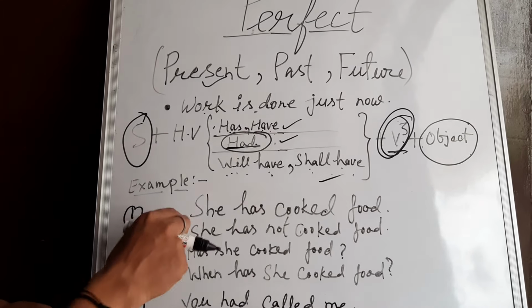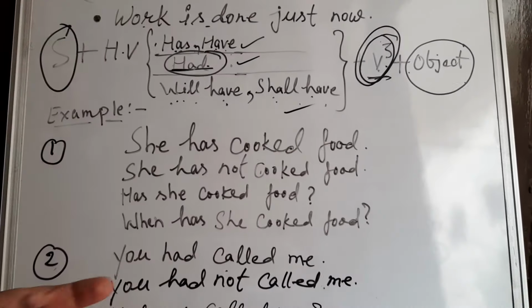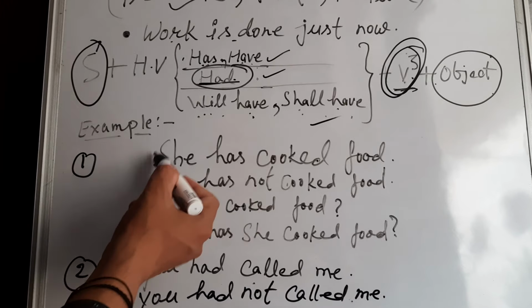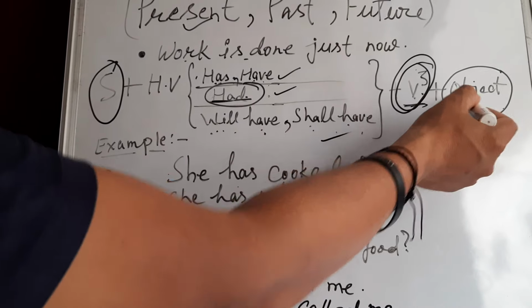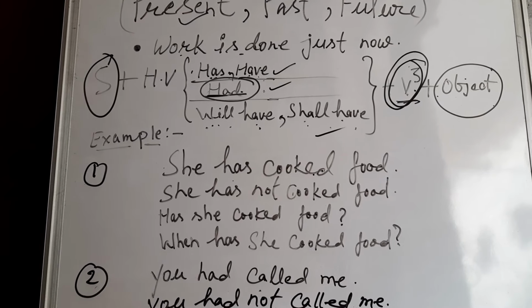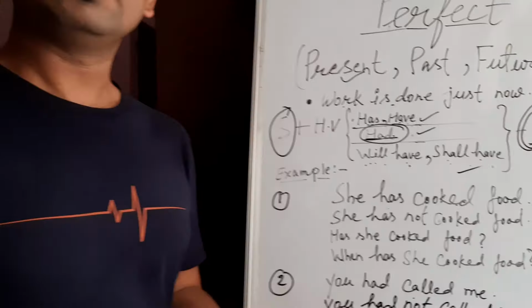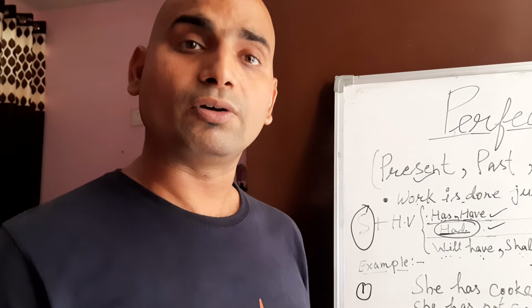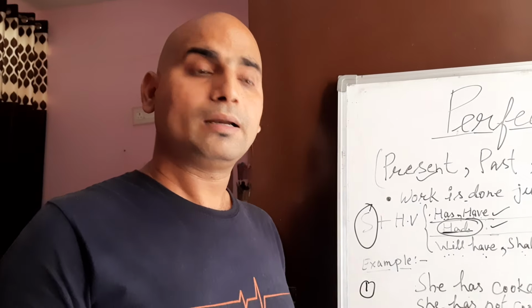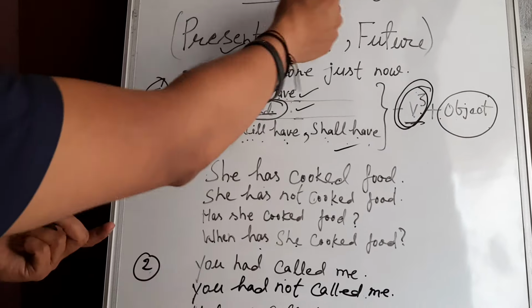After that we can see the examples. She has cooked food. She is the subject, has is the helping verb, cooked is the third form of the verb, and then the object is food. She has cooked food, in the positive sentence. She has not cooked food, the negative sentence. Interrogative first: has she cooked food? Interrogative second: when has she cooked food? This is your present perfect tense.